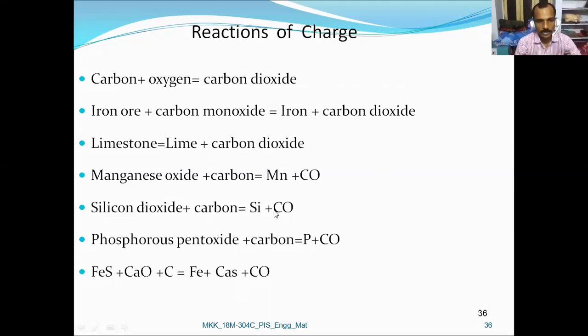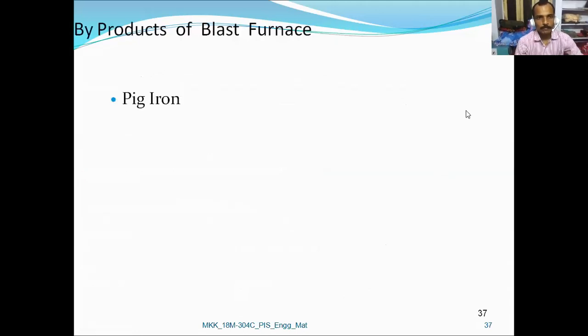Silicon dioxide forms silicon plus carbon monoxide. Phosphorus pentoxide also forms phosphorus plus carbon monoxide. So finally, iron and carbon monoxide are formed. The products of the blast furnace are the pig iron, slag, and blast furnace gas.